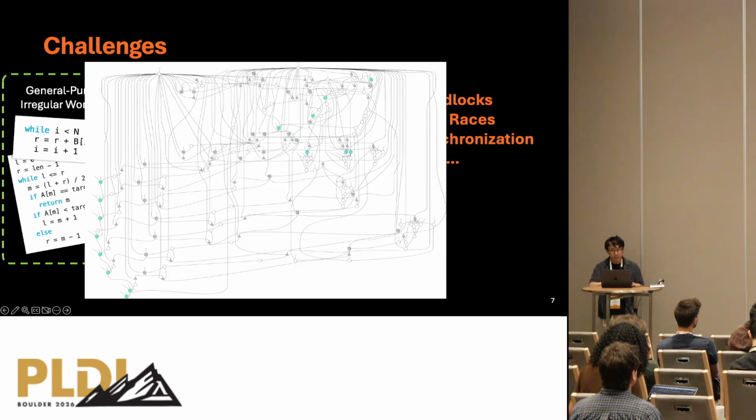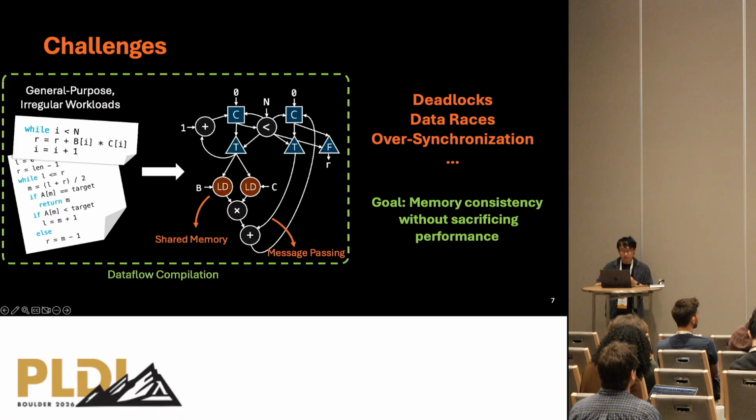Larger applications in this domain may scale to hundreds of asynchronous and parallel dataflow operators. So trying to debug a data race or deadlock caused by the dataflow compiler would be a nightmare. So in other words, the central goal here is that we want memory consistency, but without sacrificing the performance and parallelism.